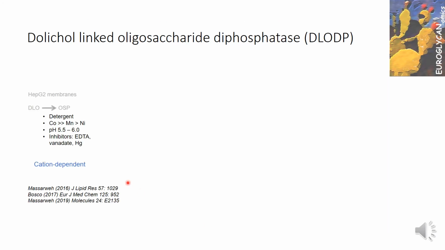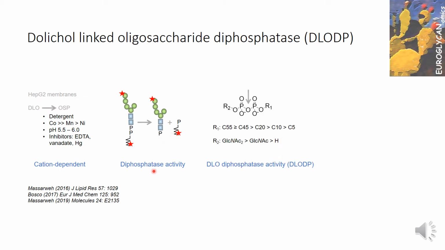Initially we looked for oligosaccharide phosphate generating mechanisms in crude HepG2 cell membranes, and we found a detergent and cobalt requiring activity. This activity generated from dolichol-linked oligosaccharides uniquely oligosaccharide phosphates and dolichol phosphate, which demonstrates that it's a diphosphatase activity.